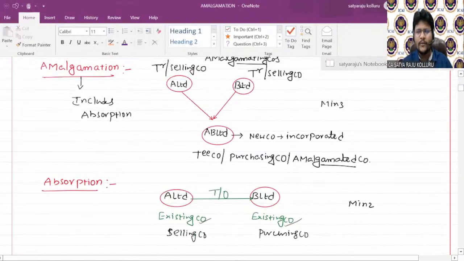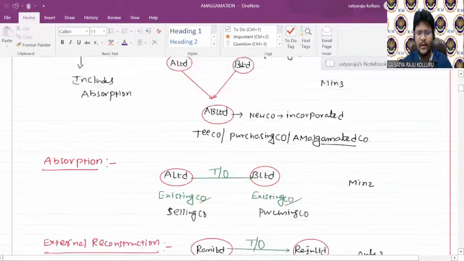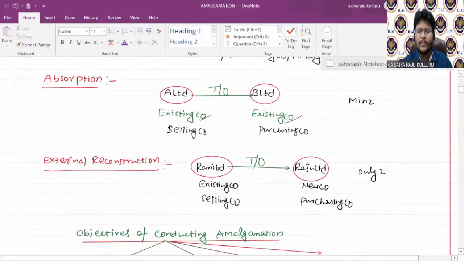There are only two types of companies involved: one is the selling company, another one is the purchasing company. Coming to the concept of amalgamation, two companies merge and a new company emerges. Simply, a new company incorporated to take over two or more existing companies is known as amalgamation. In case of absorption, one existing company takes over another existing company. This is simply blending of one company and absorption of another company. In case of external reconstruction, a new company is incorporated to take over another existing company.